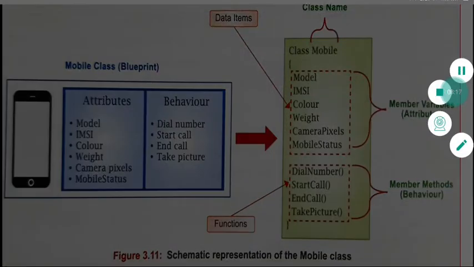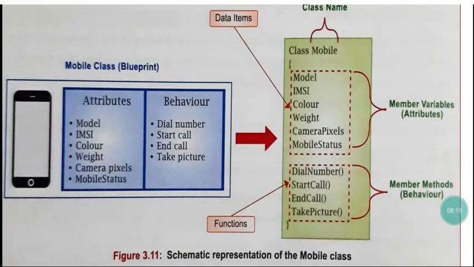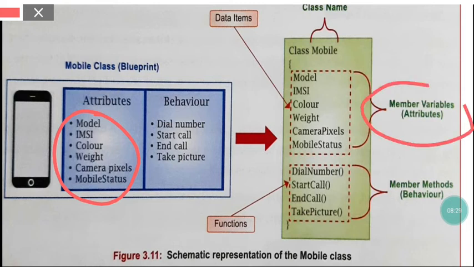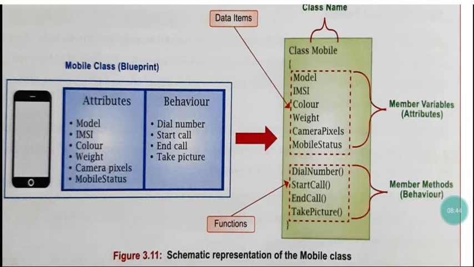We have studied earlier that the attributes of an object are represented through the member variables, or we simply call them variables. And the behavior is represented by the member methods, or simply methods. Okay, this also we had studied earlier.